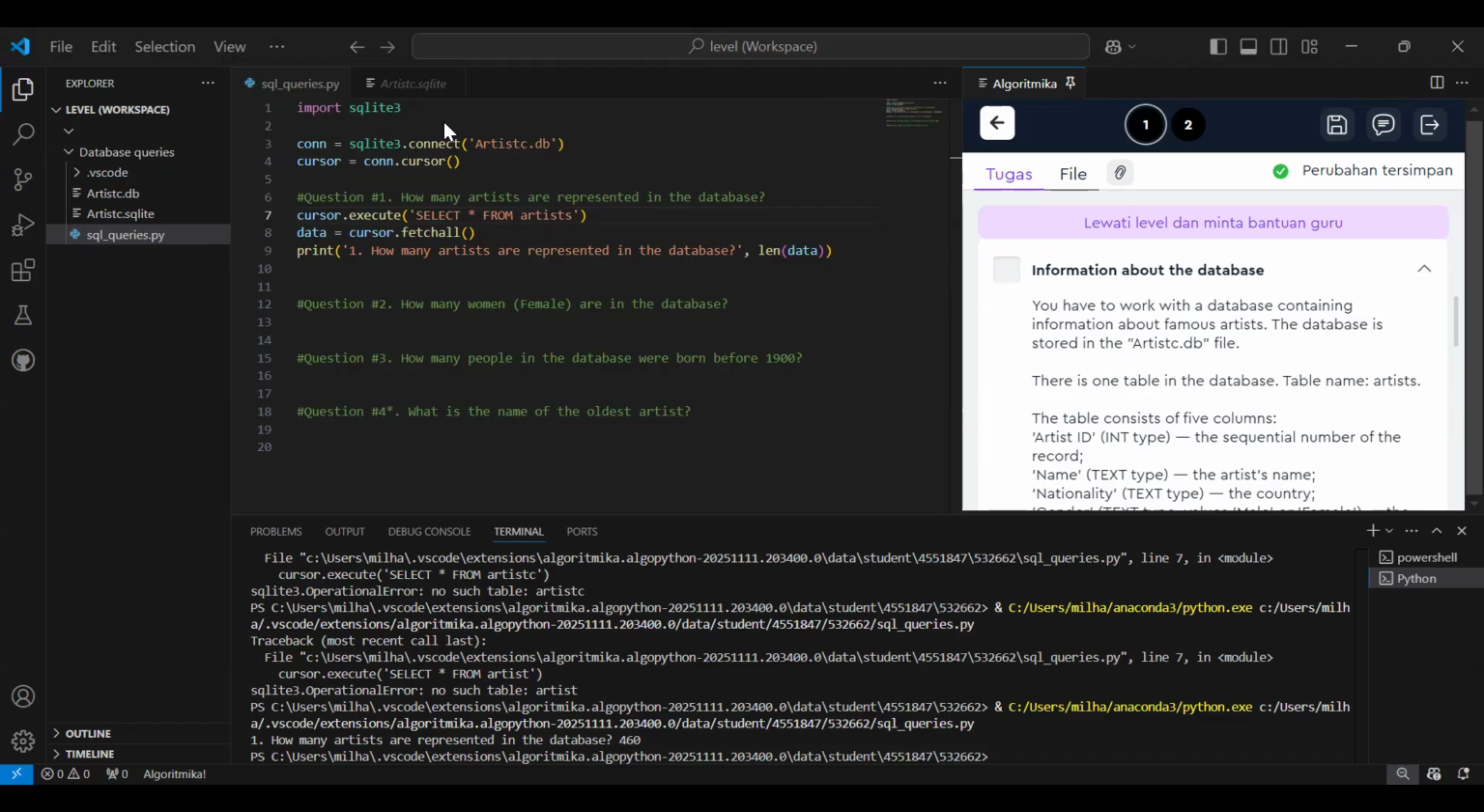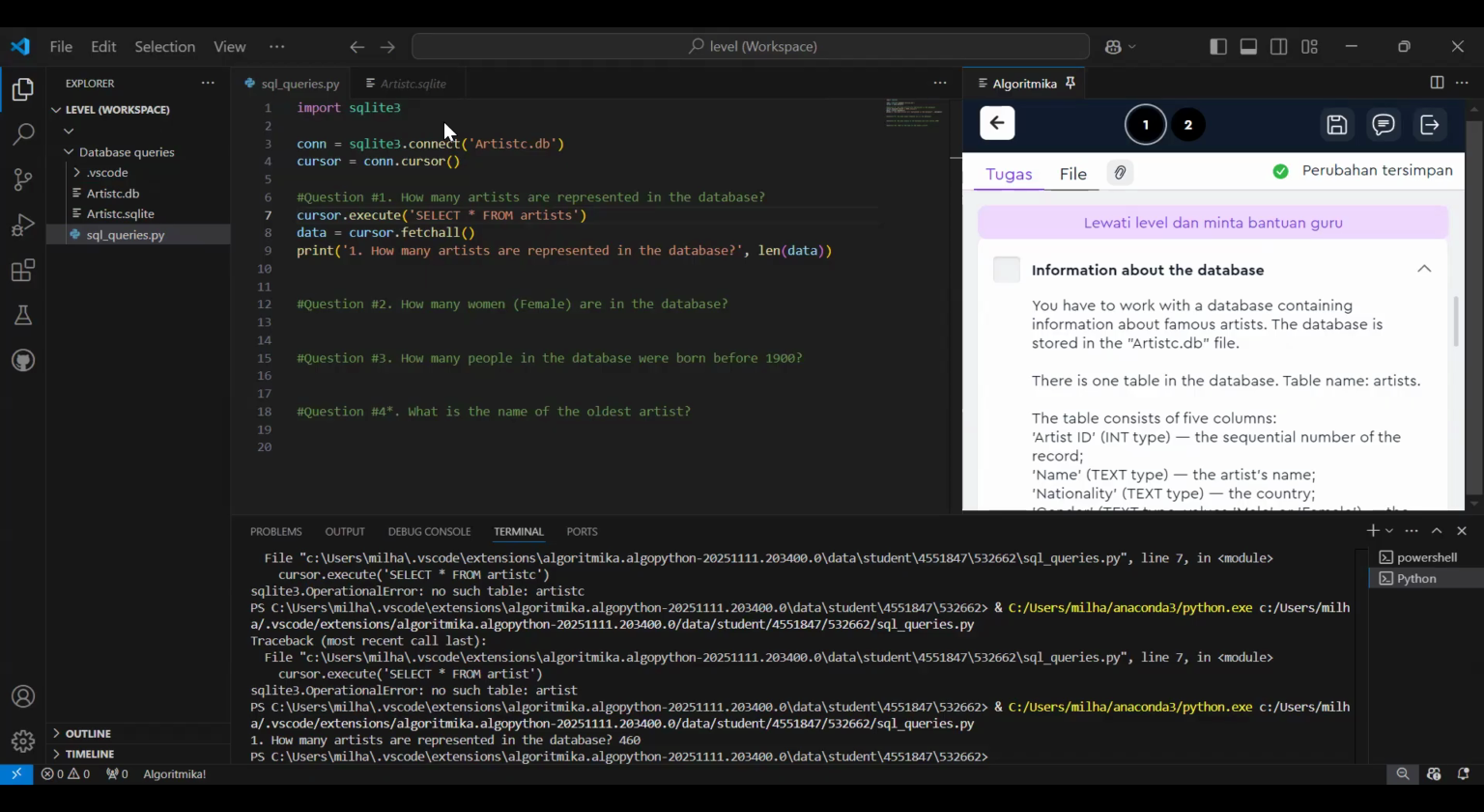Just try to run this. SQLite, artist DB. This cursor, don't forget the parenthesis. Yeah, 460. Okay, good. Let's go for the next questions. Cursor execute.